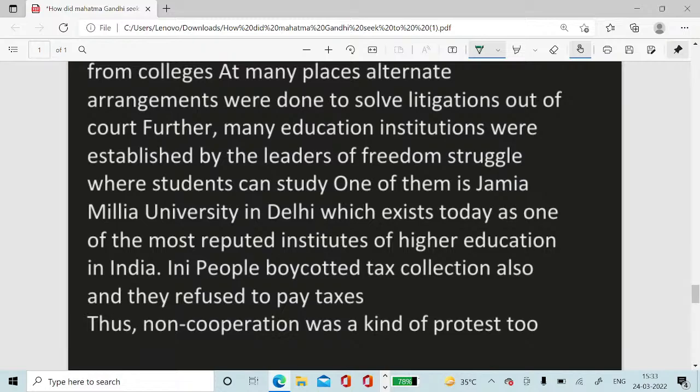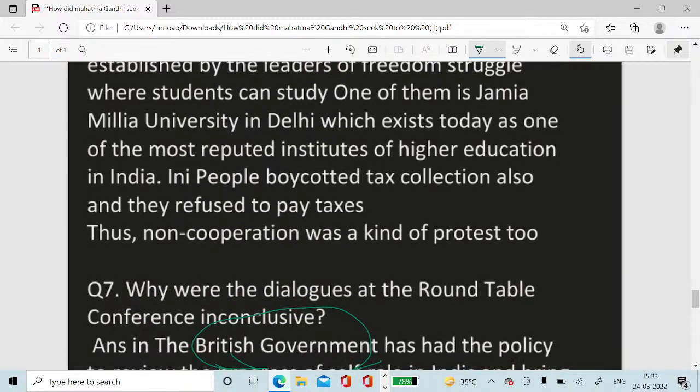One of them is Jamia Millia University in Delhi, which exists today as one of the most reputed institutes of higher education in India. People boycotted tax collection also and refused to pay taxes. This non-cooperation movement was a kind of protest.